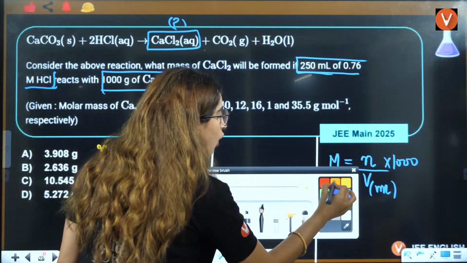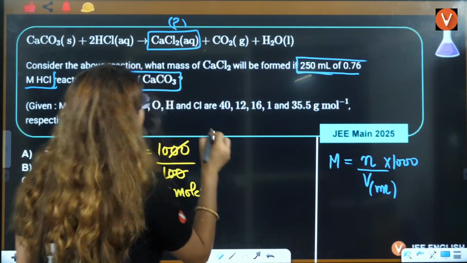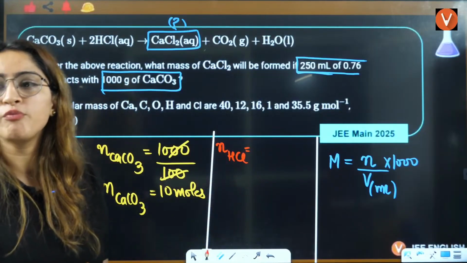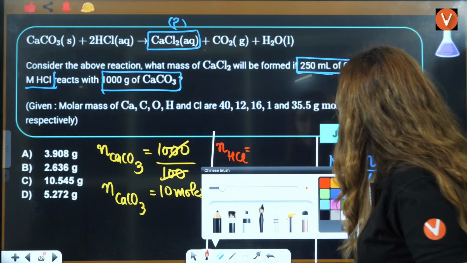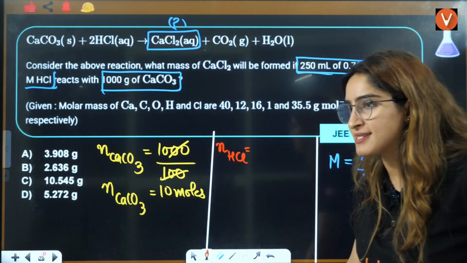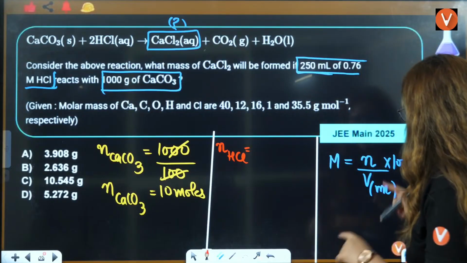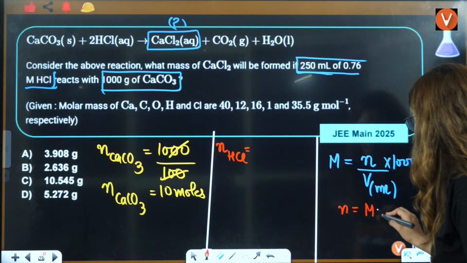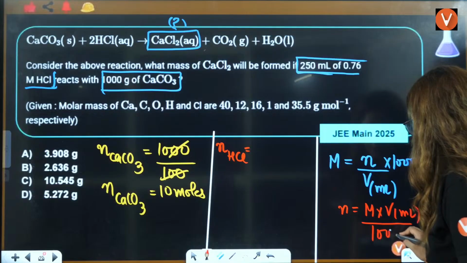Now let's solve the number of moles of HCl. What is the number of moles of HCl, everyone? Let me know. Simple. The formula for number of moles is molarity into volume in milliliters divided by 1000.